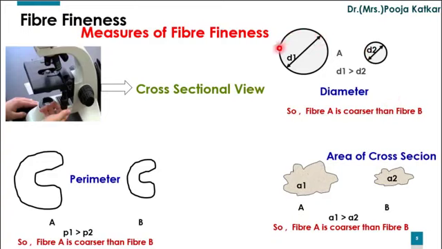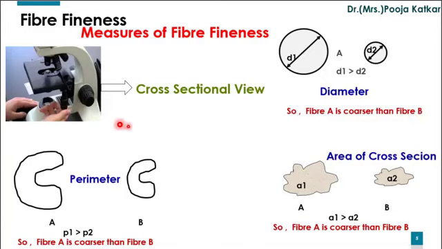So here I have shown two examples, fiber A and fiber B. For fiber A, this is diameter D1, and D2 is the diameter for fiber B. Now since D1 is greater than D2, we can say that fiber A is coarser than fiber B.